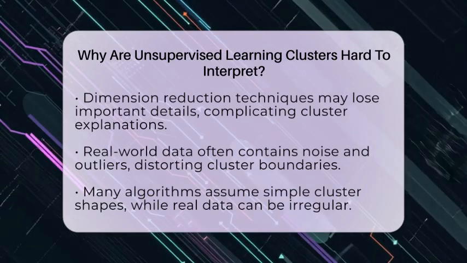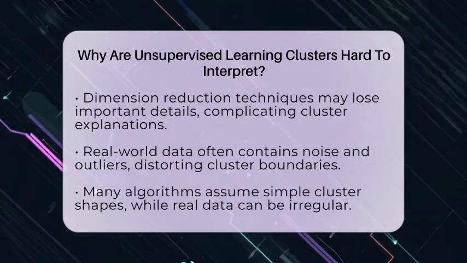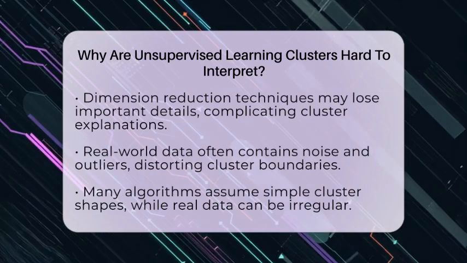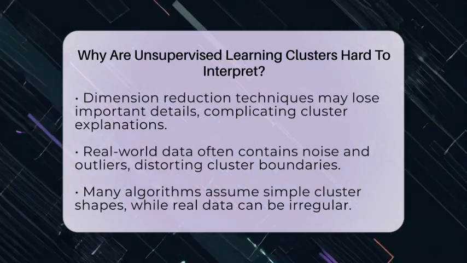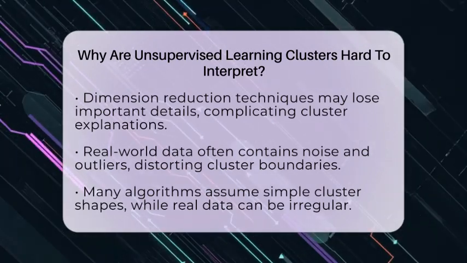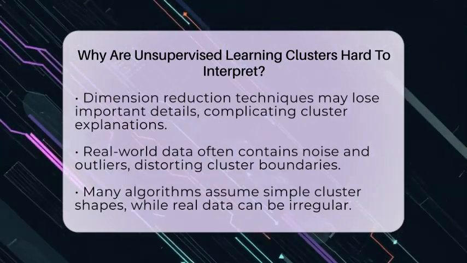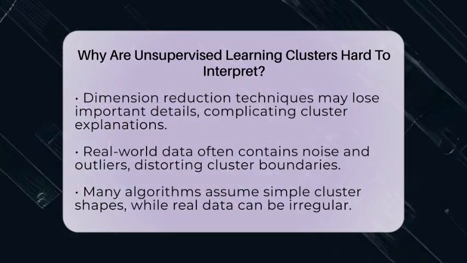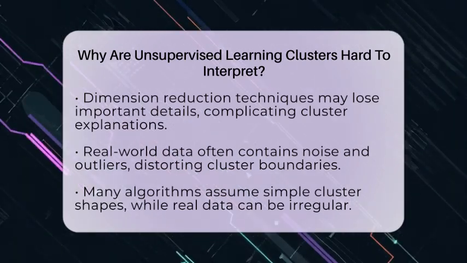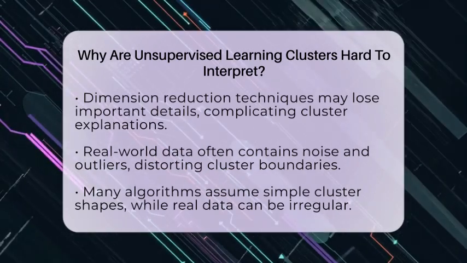Real-world data often includes noise and outliers. These can distort the boundaries of clusters, leading to misinterpretations. Additionally, some algorithms assume that clusters are simple shapes, like spheres. However, real data can form irregular shapes, complicating the assignment of clear meanings to clusters.